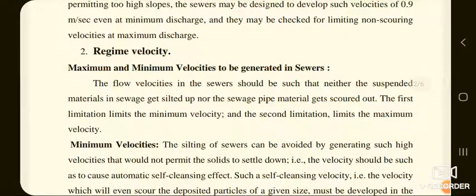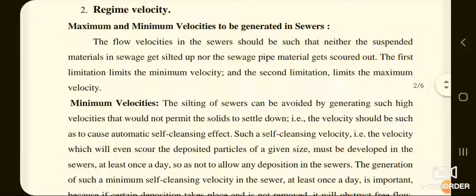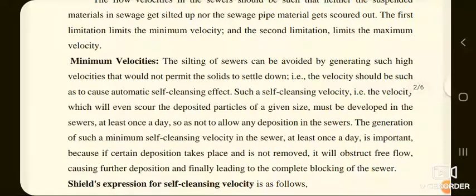Now come to the next topic, that is regime velocity. To understand this, we should have some knowledge about the maximum and minimum velocities to be generated in sewers. The flow velocities in the sewer should be such that neither the suspended materials in sewage get silted up nor the sewage pipe material gets scoured out. The first limitation limits the minimum velocity and the second limitation limits the maximum velocity.